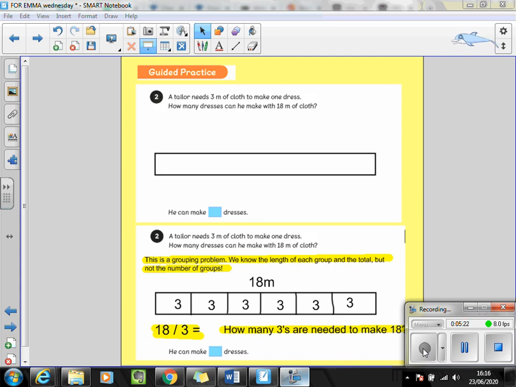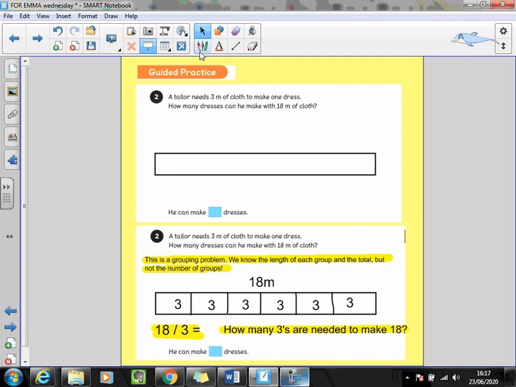And that's the same as thinking 18 divided by 3 is 6. So if we multiply 3 by 6, we get 18 meters. And if we multiply 6 lots of 3 meters, we also get 18 meters. So hopefully the answer you got was 6 dresses.